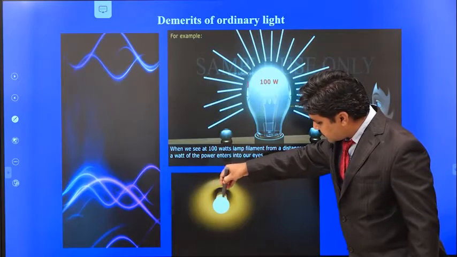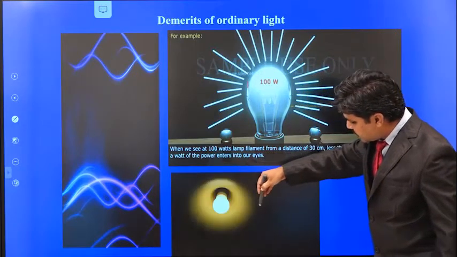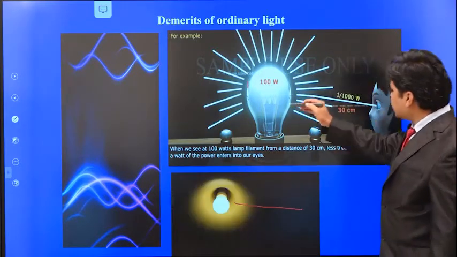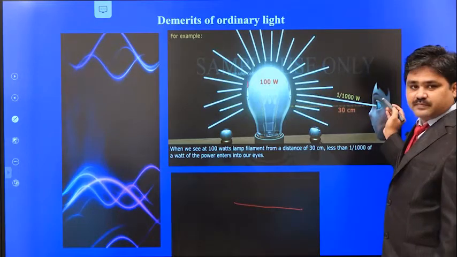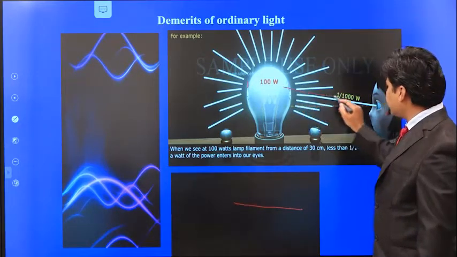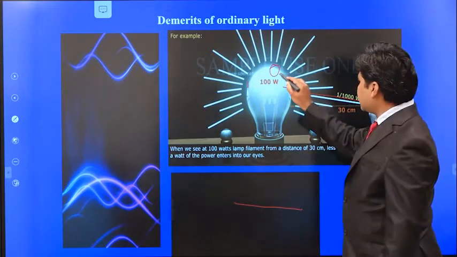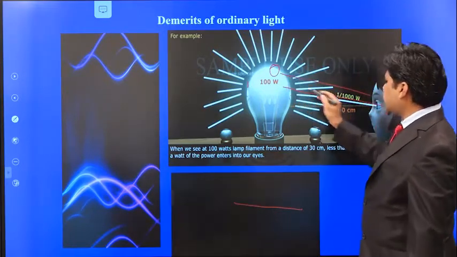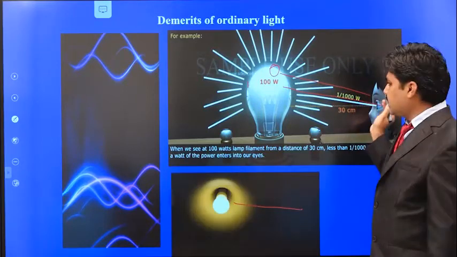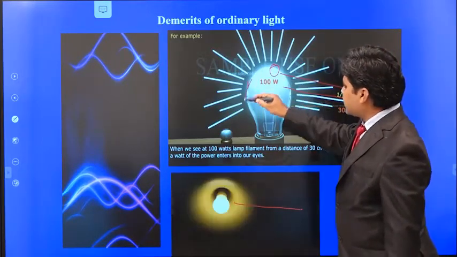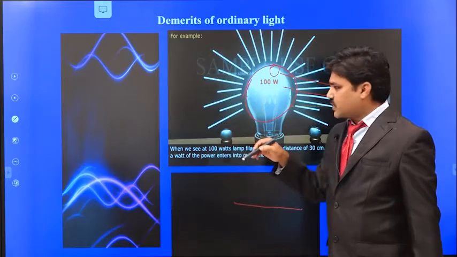When we move away from the light source, you can see the intensity decreasing. This is the problem with the normal light source.